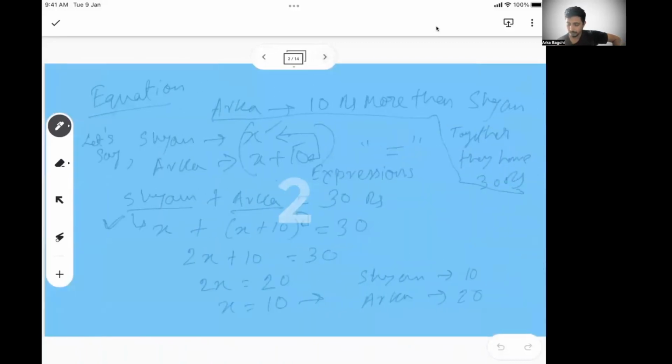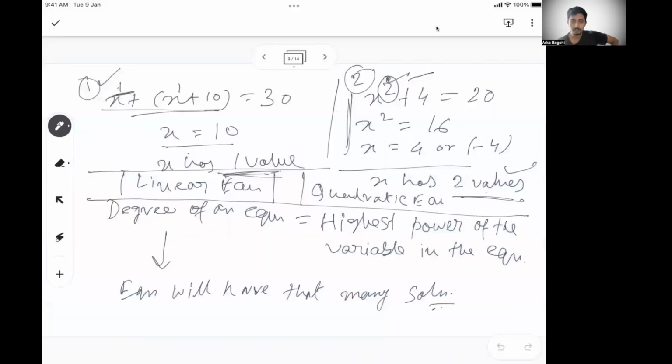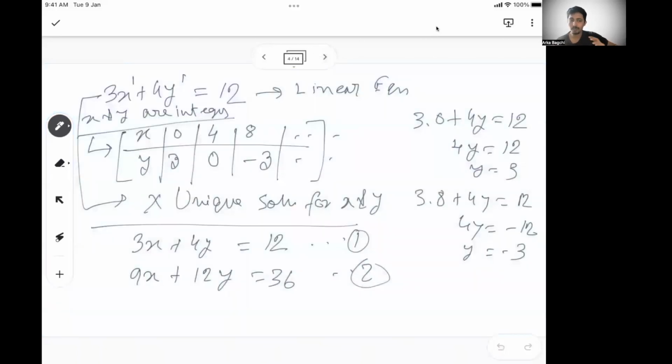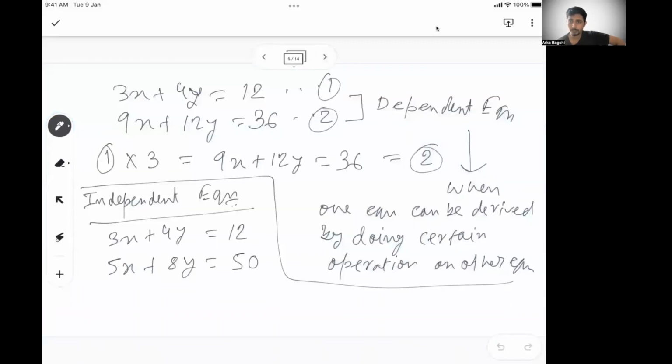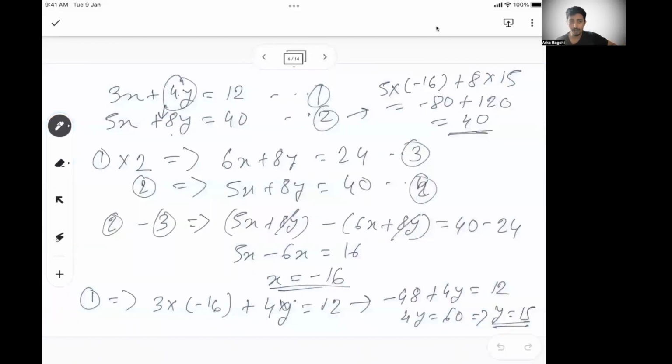So we first understood the difference between equation and expression. And then we understood what is a linear equation, what is a quadratic equation, and we focused on linear equations. Then we understood how to solve a linear equation, when it is possible to have a unique solution, when it's possible to have more than one solution, two equations, two variables kind of a thing. Then we understood that two equations, two variables may not always give you a solution. It has to be an independent equation. Then we went ahead and solved how to solve a two equation, two variable scenario.